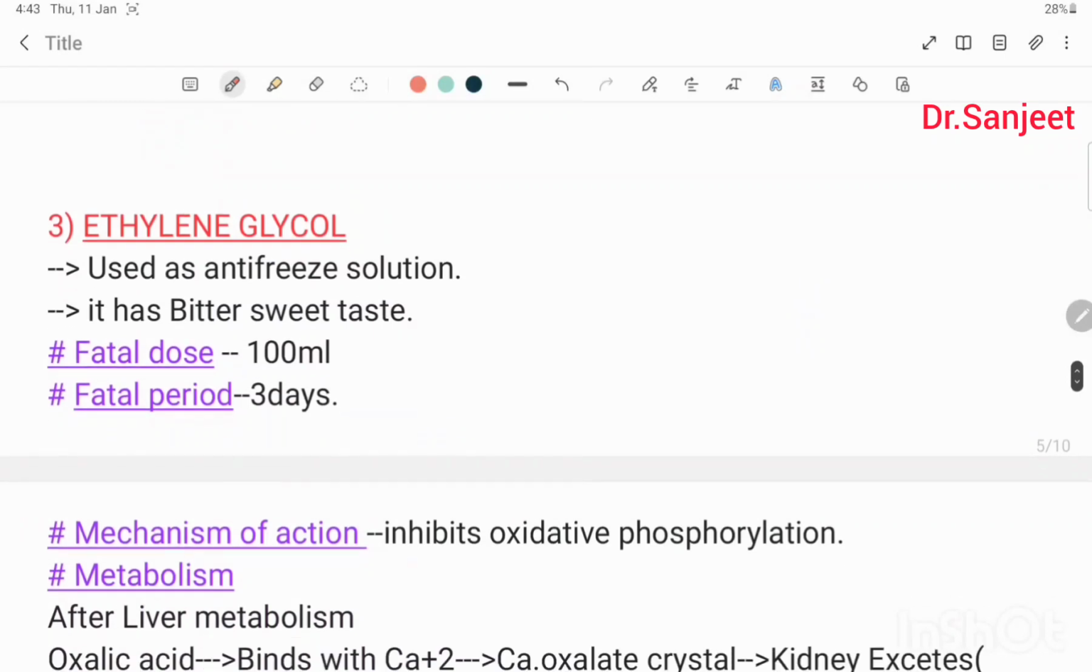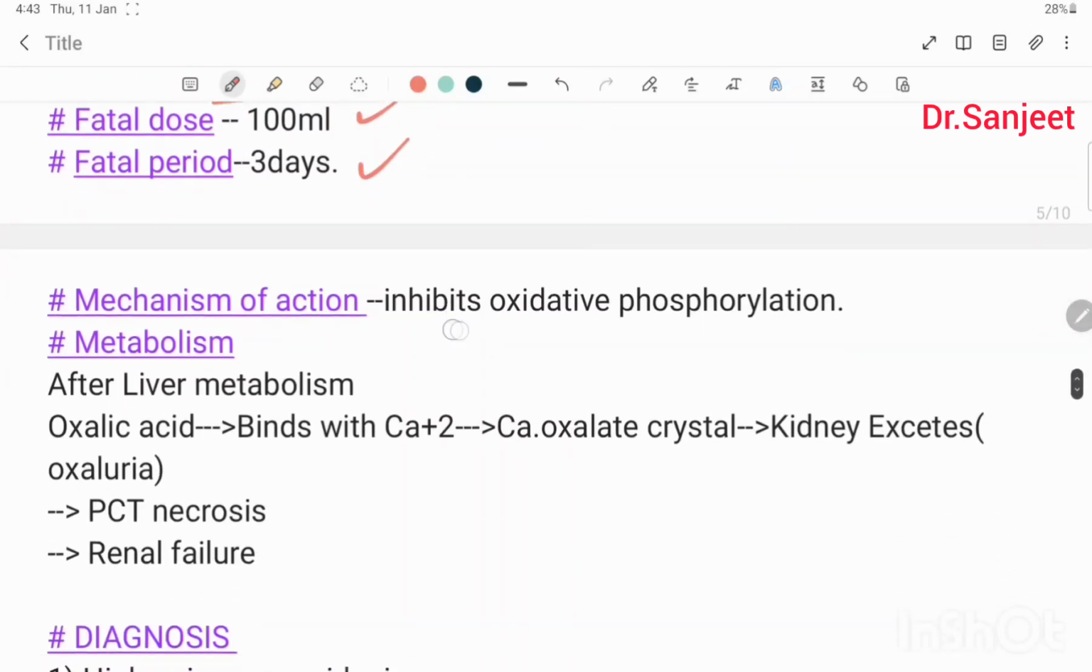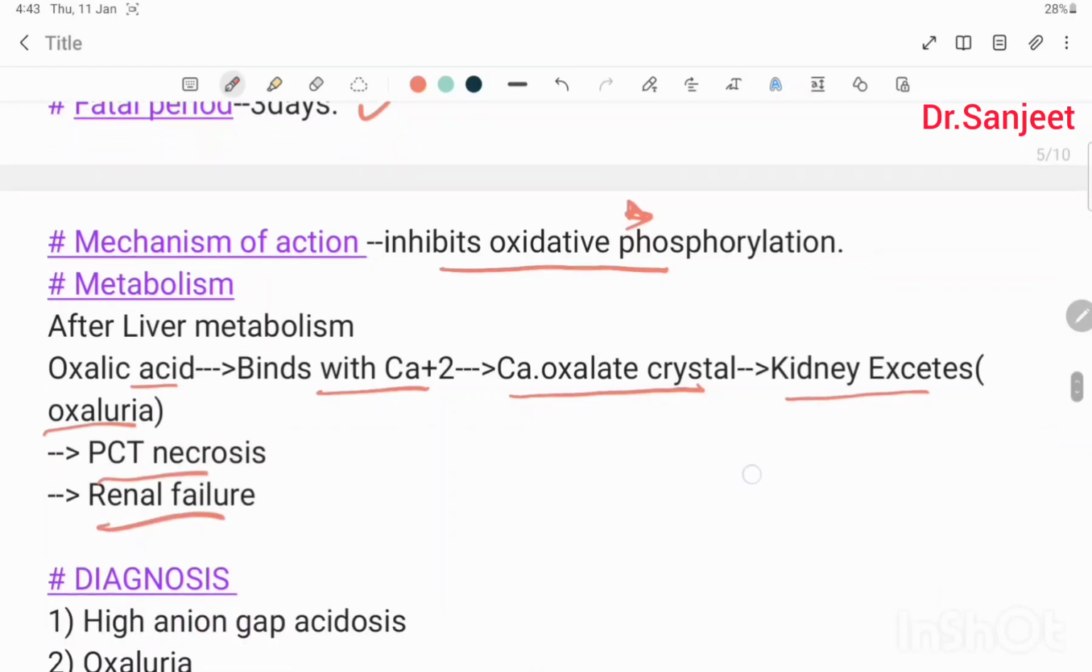Then ethylene glycol. Ethylene glycol is used as antifreeze solution. It has bittersweet taste. Fatal dose 100 ml. Fatal period 3 days. Then mechanism of action: inhibits oxidative phosphorylation. Then metabolism: after liver metabolism, oxalic acid combines with calcium, then it forms calcium oxalate crystals and is excreted by the kidney as oxaluria. Then PCT necrosis and renal failure.